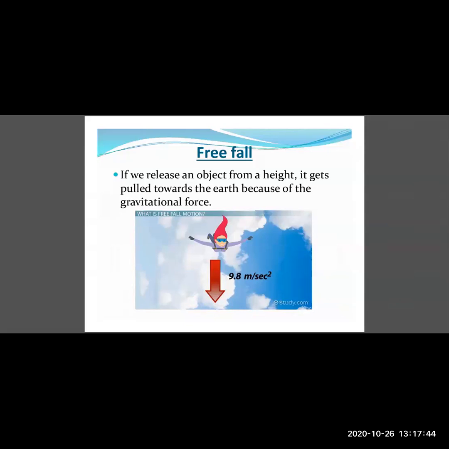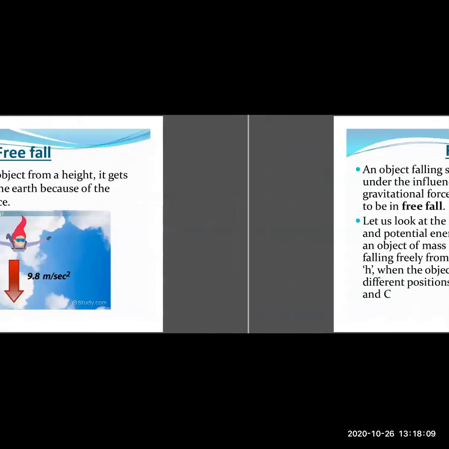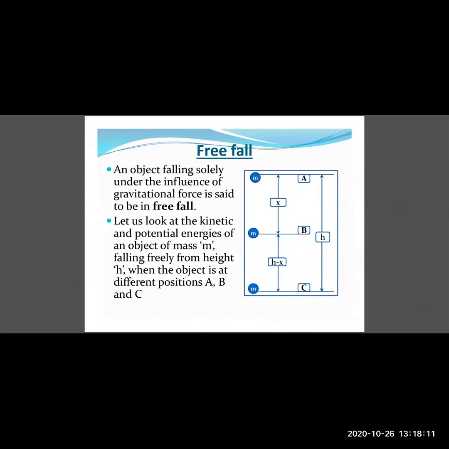So if we release an object from a height, it gets pulled towards the earth because of the gravitational force, and when it is falling downwards, it accelerates. Accelerates means its velocity increases. That acceleration due to gravity is 9.8 meters per second square, which means every second the velocity of the object increases by 9.8 meters per second.